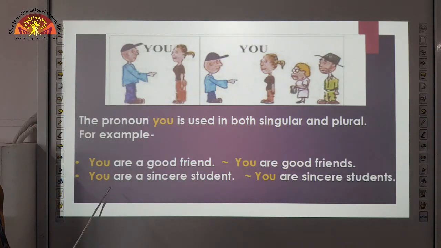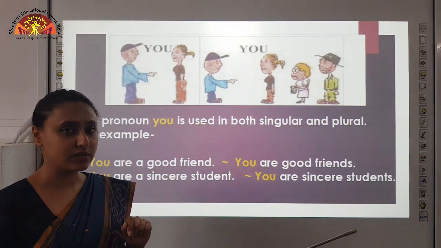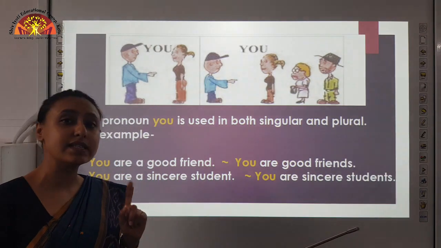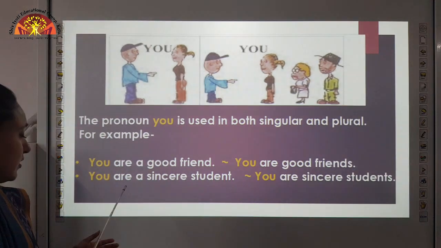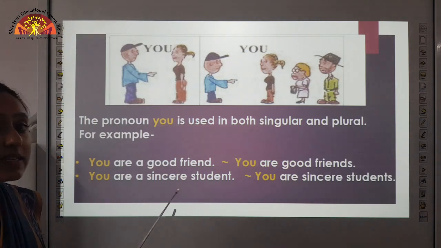Let us see one more example. You are a sincere student. So, here, when you are in class, the teacher says you are a good boy, you are a sincere boy, you are a sincere student. So, here we are using you to say you are a sincere student.